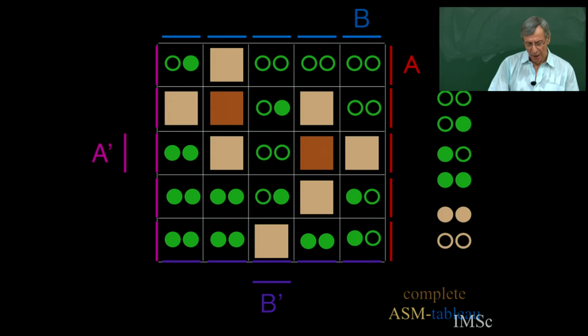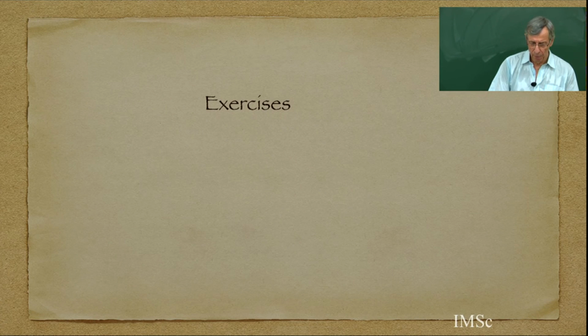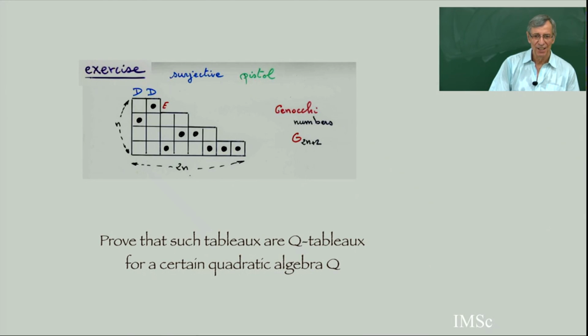And I will finish with 3 exercises. So 5 more minutes. I will finish with 3 exercises. So exercise. Definition: a Genocchi pistol. This is a classic Genocchi pistol. It was introduced by Dominique Dumont a long time ago. So you take a Ferrers diagram with, you see, the word is two consecutive edges and one edge. Two consecutive edges, one edge. So the word W is DDE, DDE, DDE. It's a special Ferrers diagram.